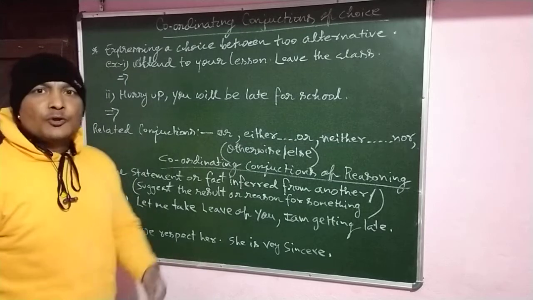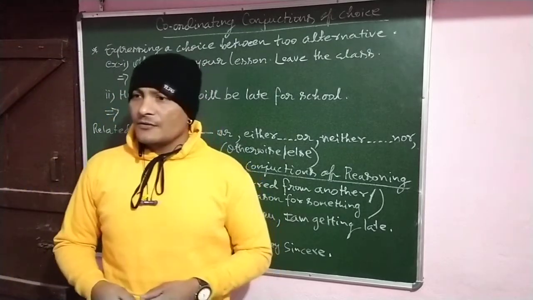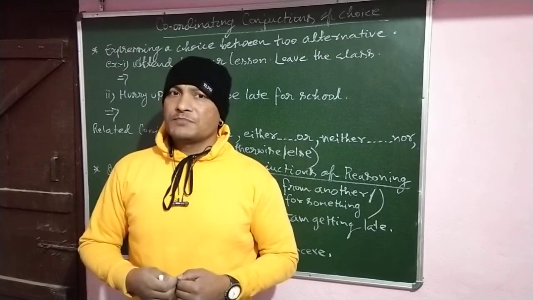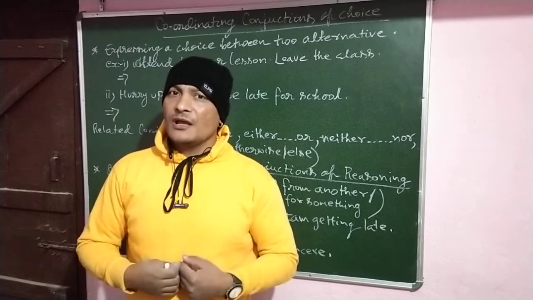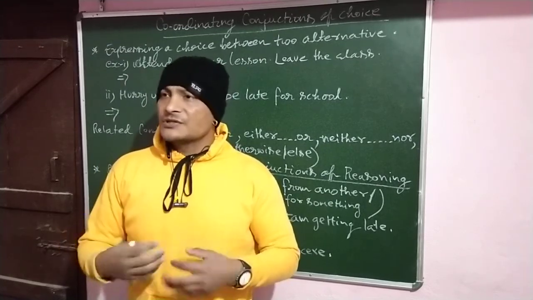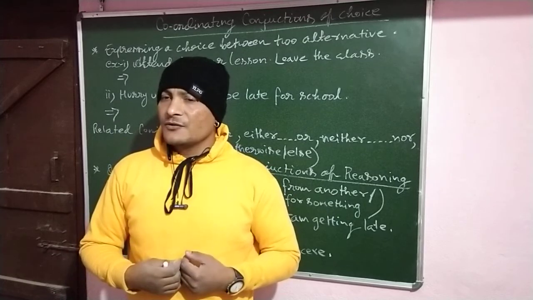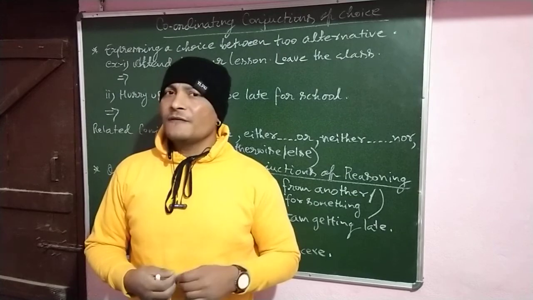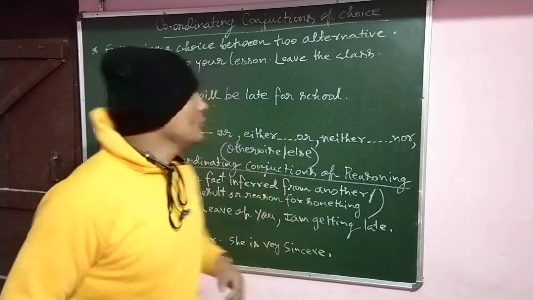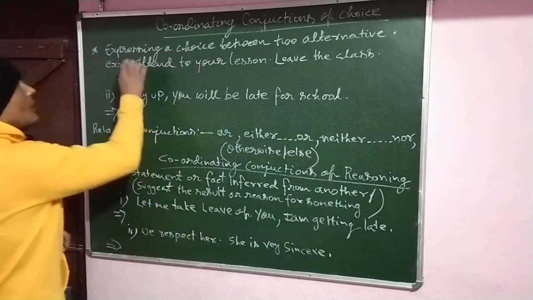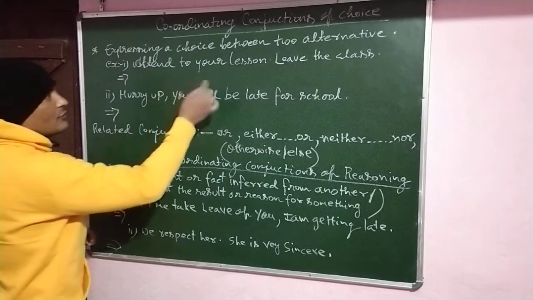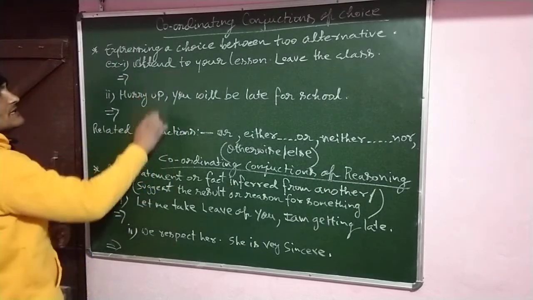That means there are two sentences given, and those two alternative sentences are joined by conjunction words which are basically used in the sense of choice. So how is it expressed in a sentence? Let us find out through some examples.